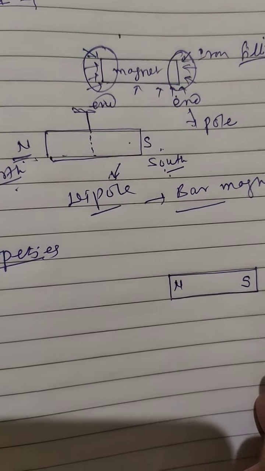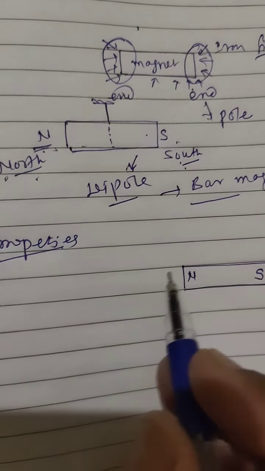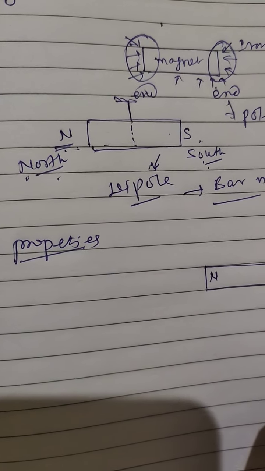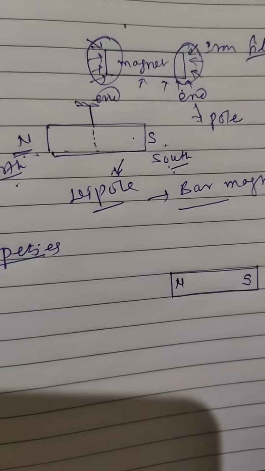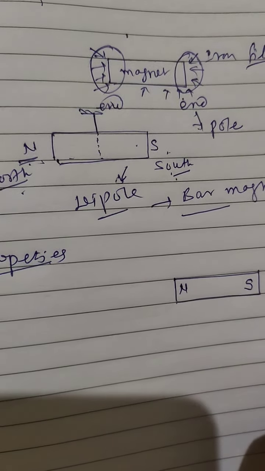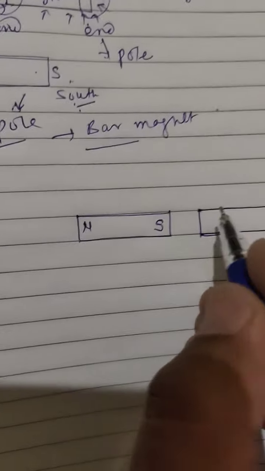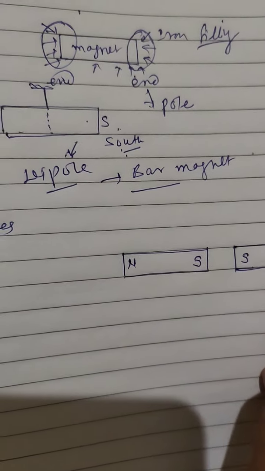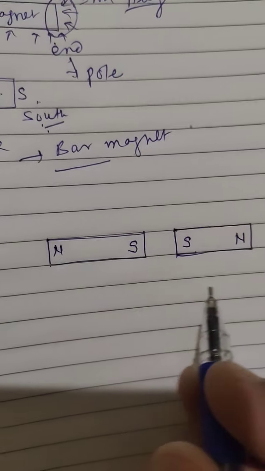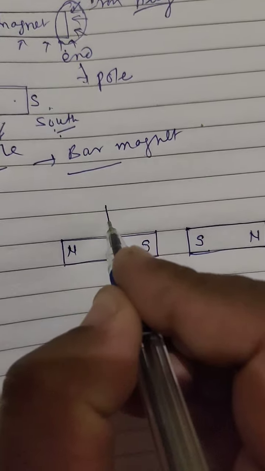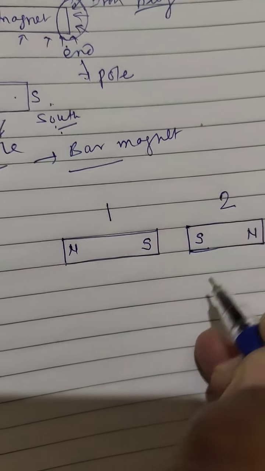Here when two bar magnets are brought together, this is the first magnet, this is the second magnet.